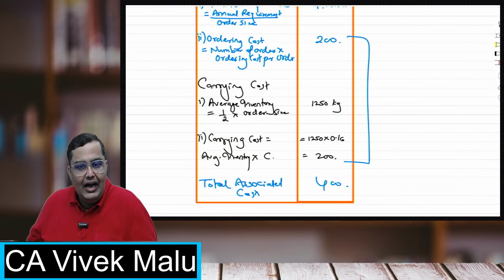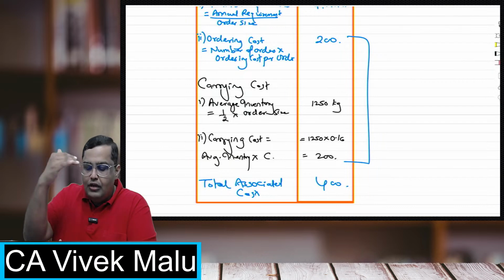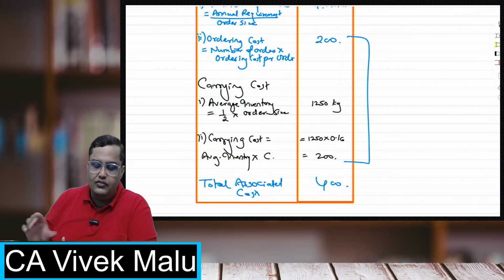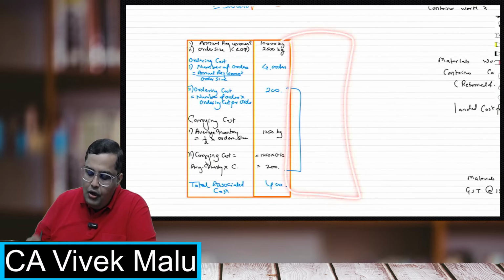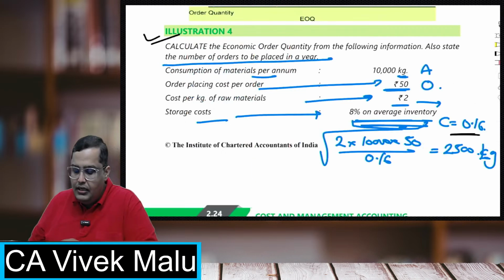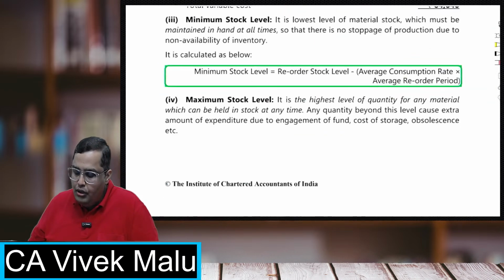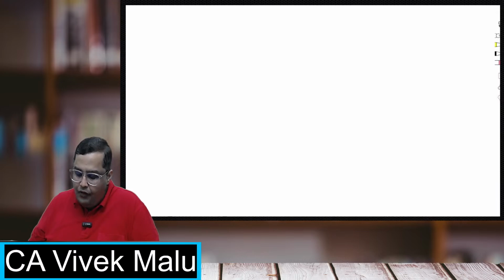Whenever you are asked questions on comparison between the EOQ and some other order size, you always have to make this chart. You will make this chart for the EOQ and you will add one more column for some other quantity like that. So this is how we have to make this. I'll give you an example for that too. We may not solve it fully, but I'll show you how to do this.